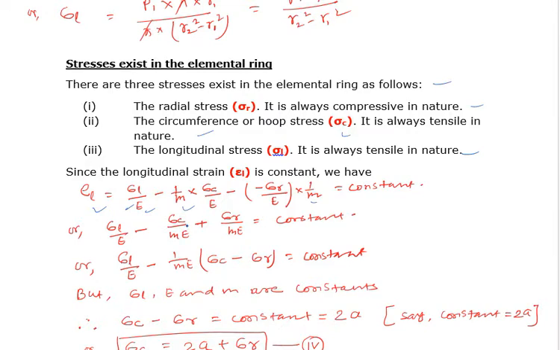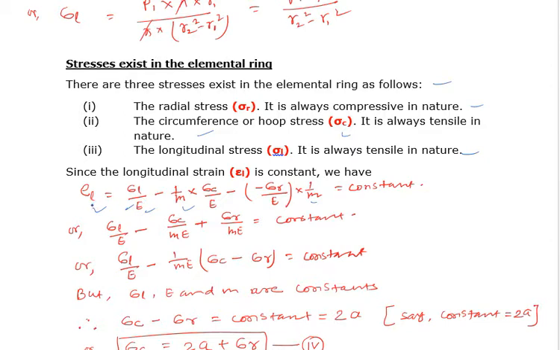In case of change in dimension, we have already explained in the earlier videos, in case of thin cylinder, how to calculate the strain, like circumferential strain, longitudinal strain.